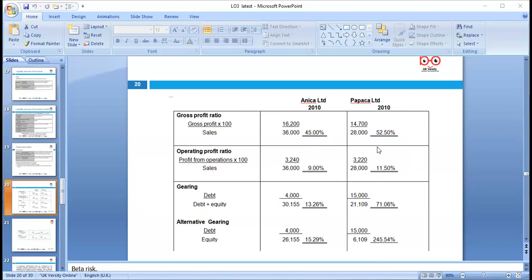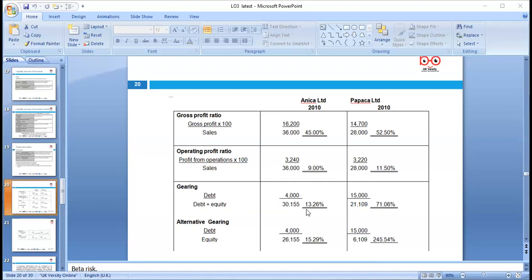Maybe your argument can be, when we interpret these ratios in detail, you can look at their cash flows as well. Yes, you can look at other factors, because maybe these are all credit sales. Yes, sometimes we can enhance the sales by giving credit. So the ratios look good, but interpretation and using them accordingly depends on your decision making purpose.